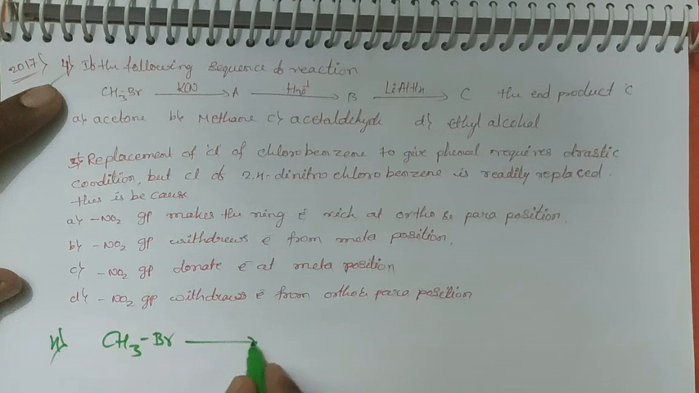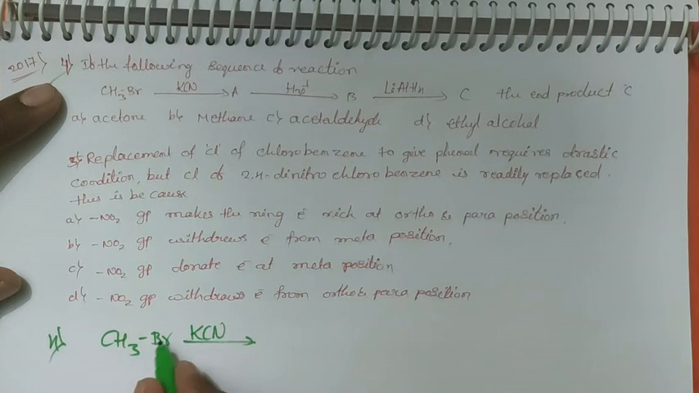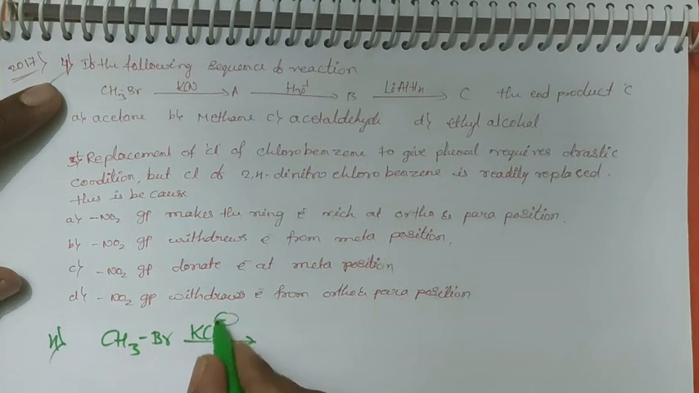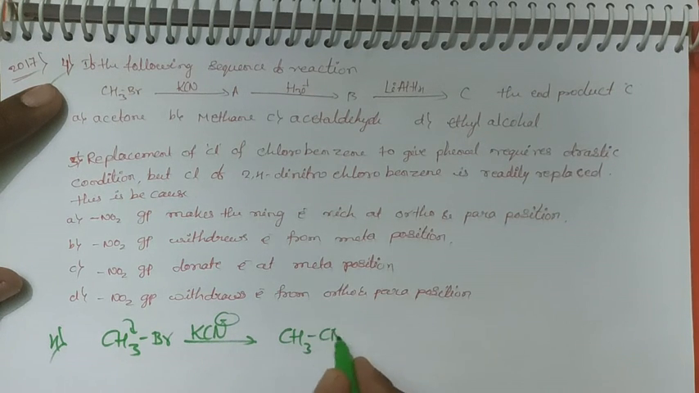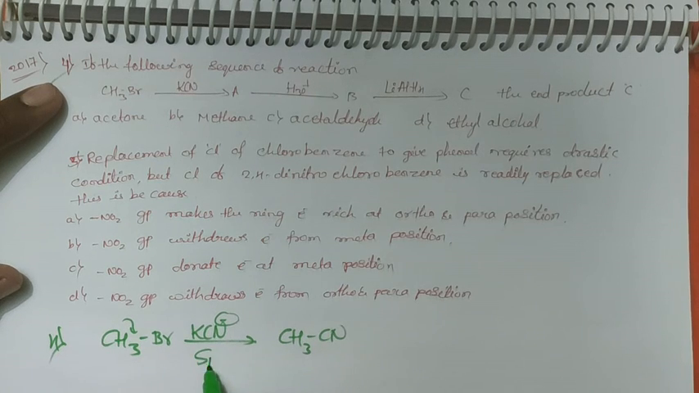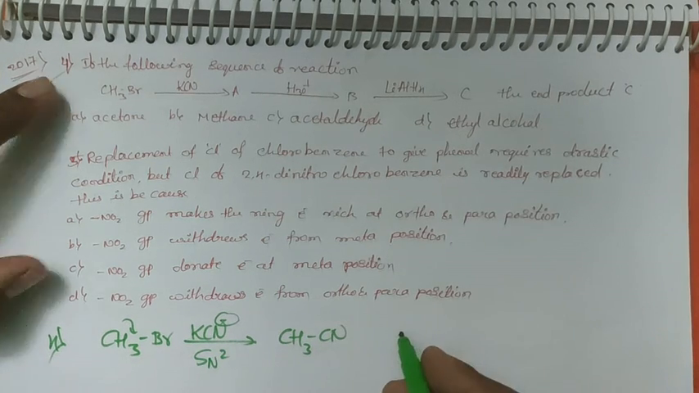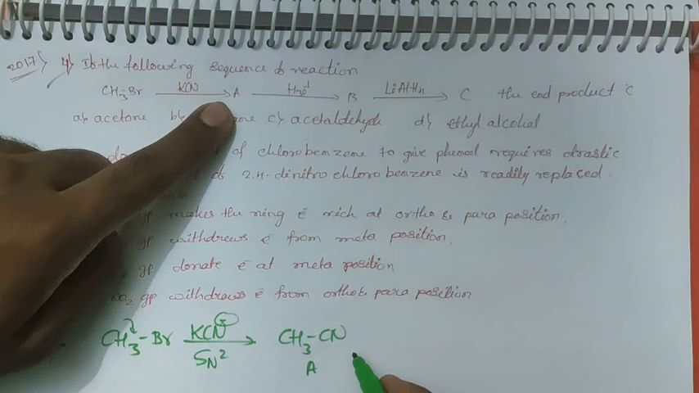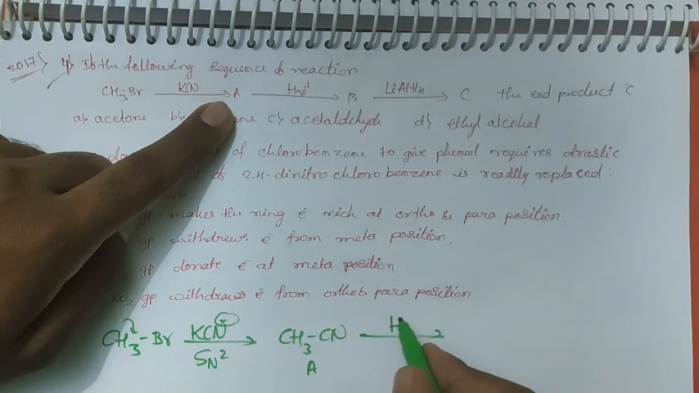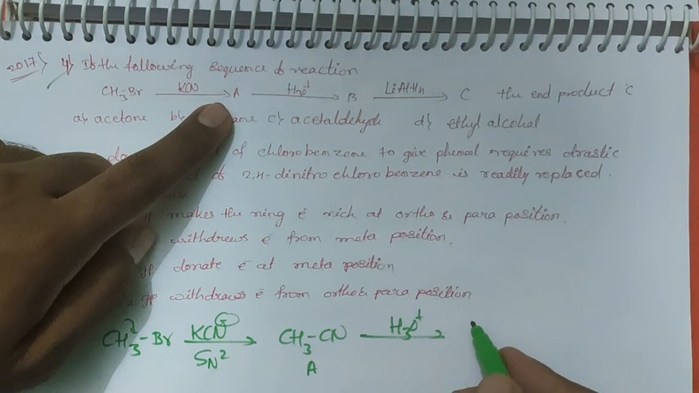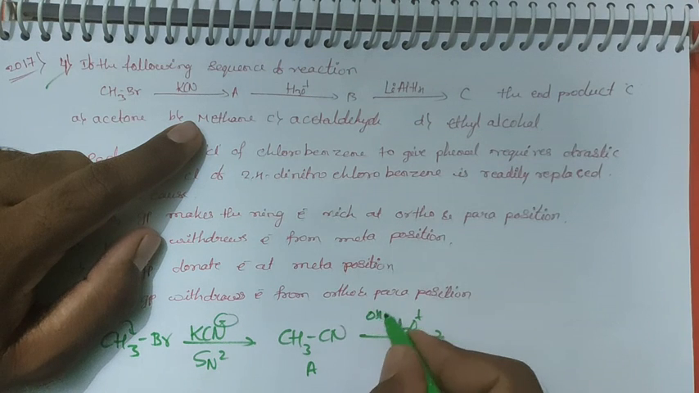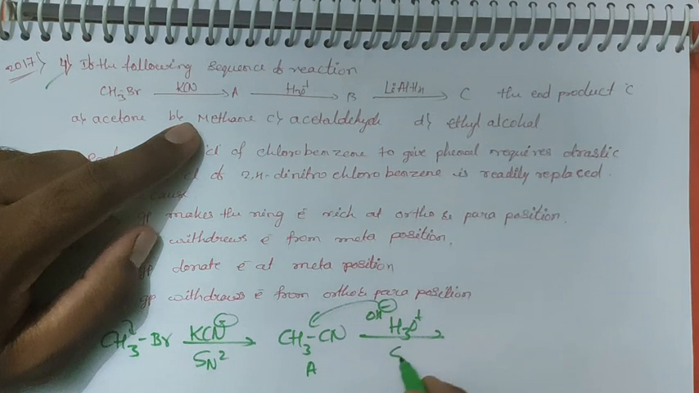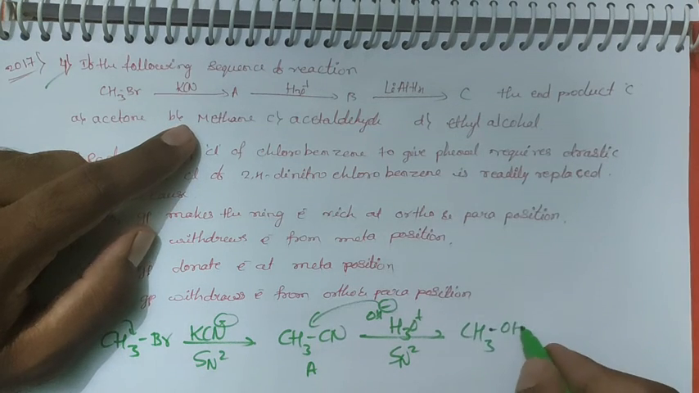Methyl bromide reacts with potassium cyanide. Here the CN minus is a nucleophile attacking this one, and it gives us methyl cyanide. This is an SN2 reaction. Next, this is product A. This product A again undergoes hydrolysis. In this, OH minus is attacking again. This OH minus is again a nucleophile. Again an SN2 reaction. Therefore, it gives us CH3OH.